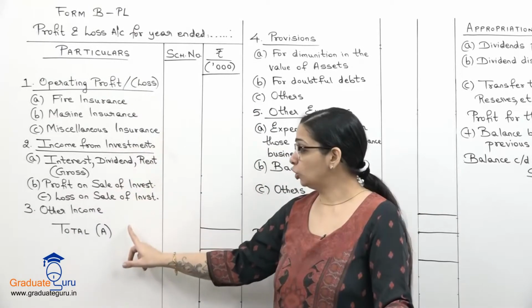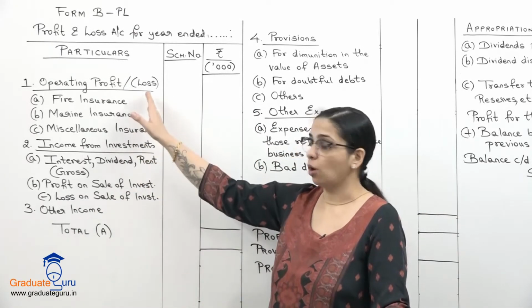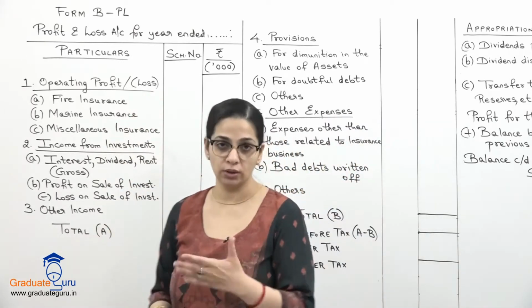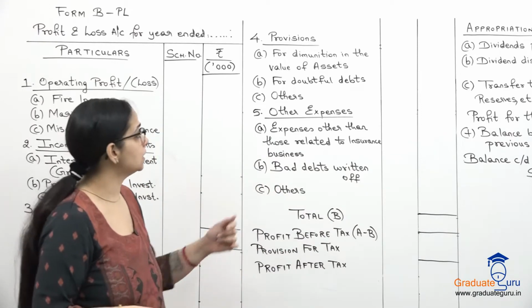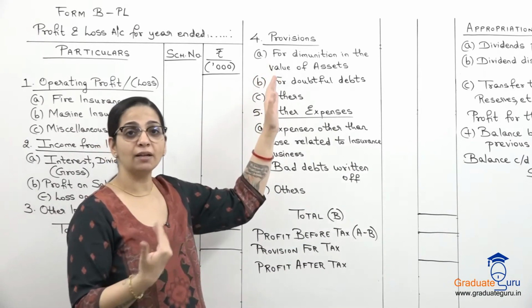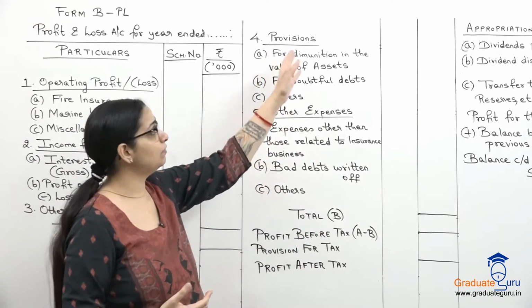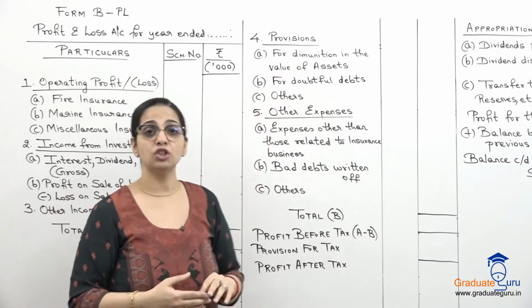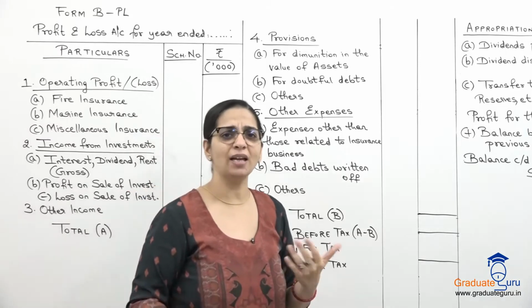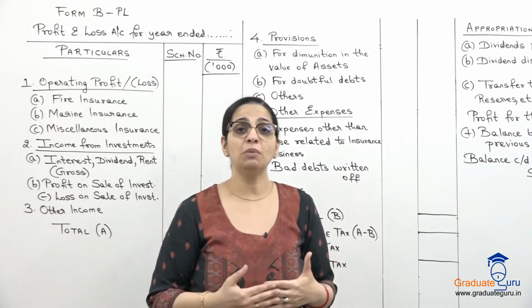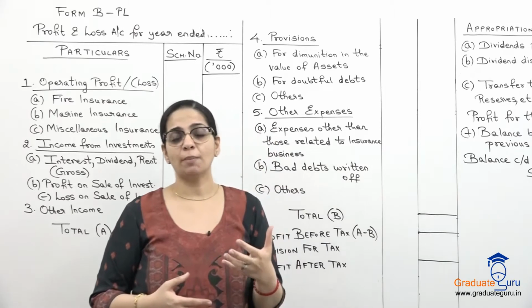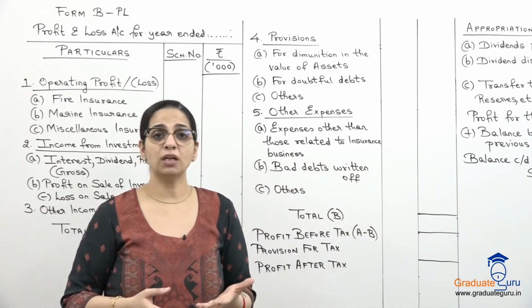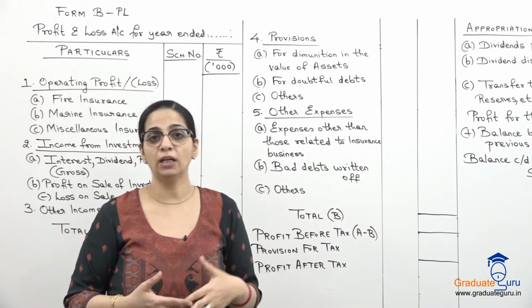Then we take a total of our income. So operating profit or loss, income from investment and other income, the total of these three will be the income of the business. And then we start subtracting our expenses, where first we subtract the provisions. Provisions could be for diminution in the value of assets or investments. Diminution means reduction. So suppose the value of our investment in our books is 1 lakh, but in the market its value has fallen and it's come down to 80,000.